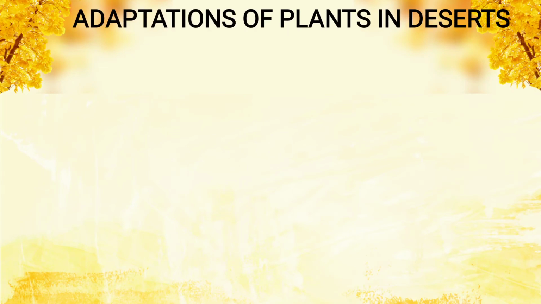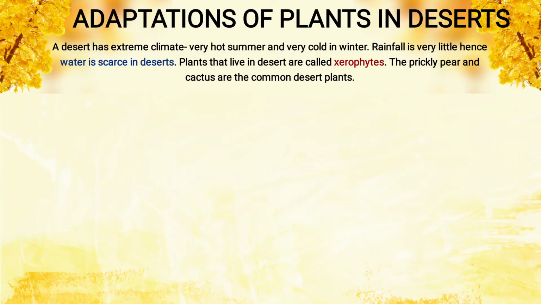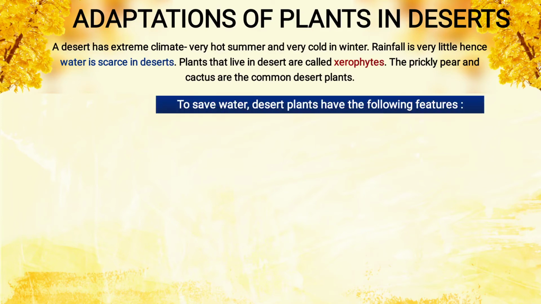Adaptation of plants in deserts. Now the desert has an extreme climate, very hot summer and very cold winter. Rainfall is very little, hence water is scarce in the desert. Plants that live in the desert are called xerophytes. The prickly pear and cactus are the common desert plants. To save water, because water is very little, they have to save.